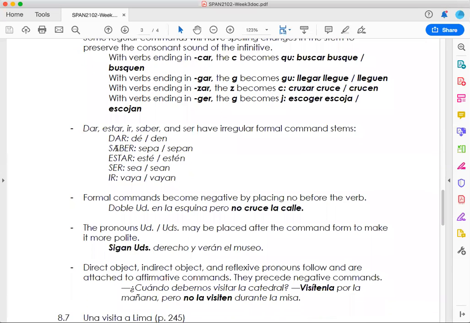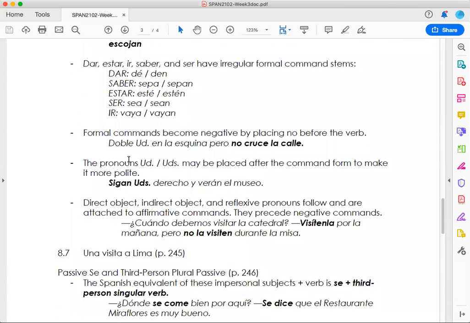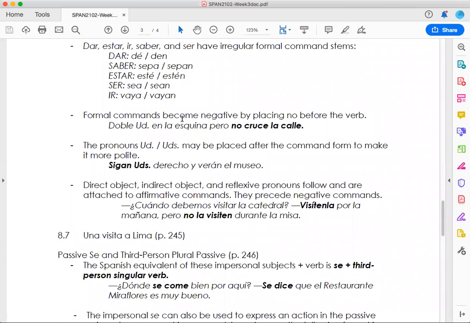And also the big exceptions that we discussed when my verb ends in car, gar, zar, okay? Also, these verbs have irregular formal command stems. For example, dar, saber, estar, ser, ir, okay? You have to remember that. And also the formal commands can become negative by placing no before the verb, okay? We're giving the command and we're having the negative command here. The no is preceding the conjugated verb in the way of a command.